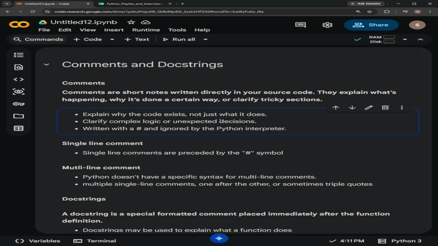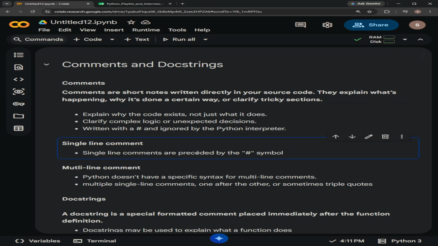Usually a comment is written with a hash. Whatever comments we write will be preceded by a hash, and Python will not execute those lines. It will ignore the lines. The Python interpreter will ignore the lines that start with a hash. So comments are non-executable lines. They are used to explain code for humans.